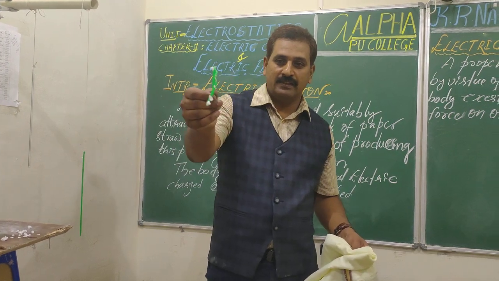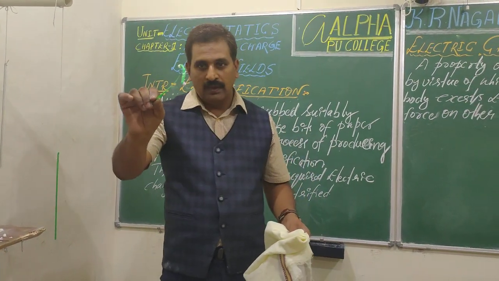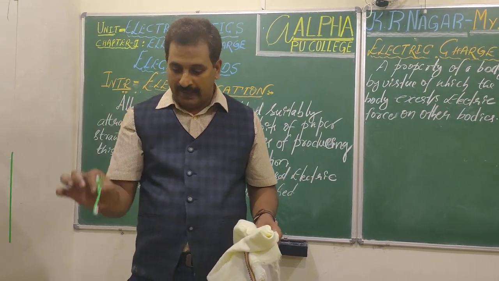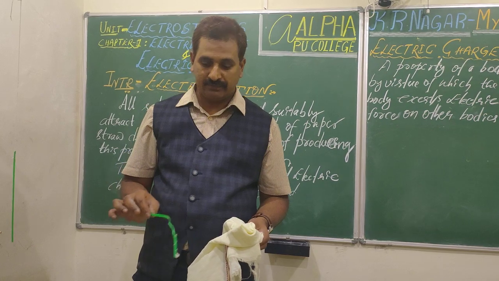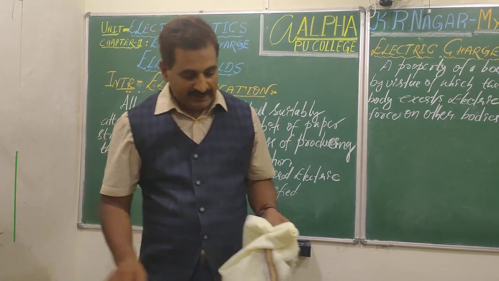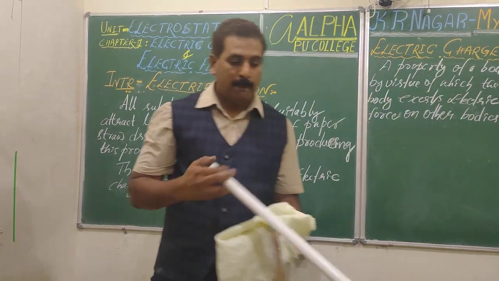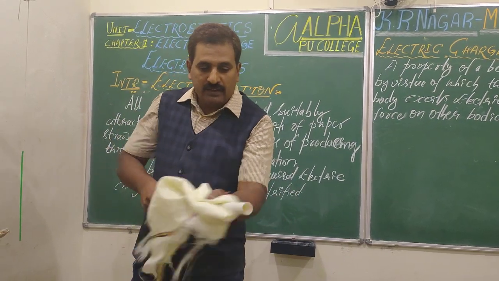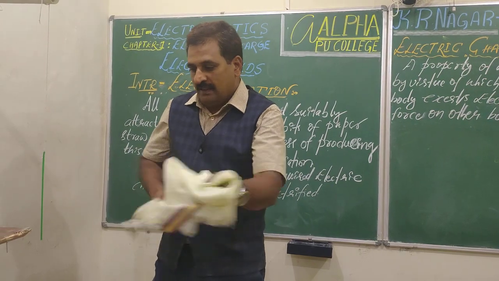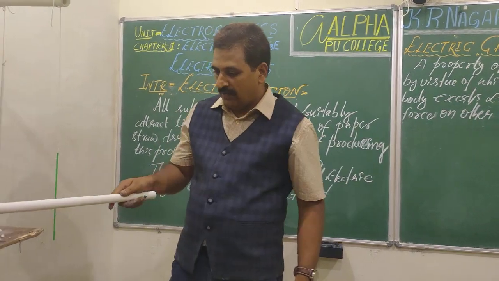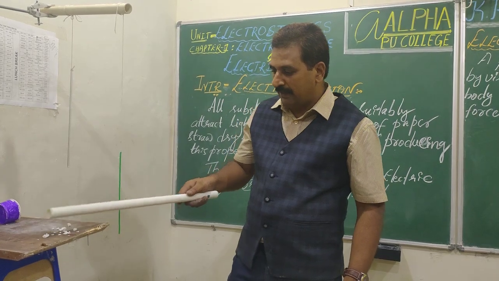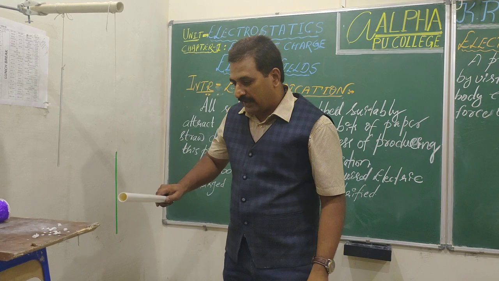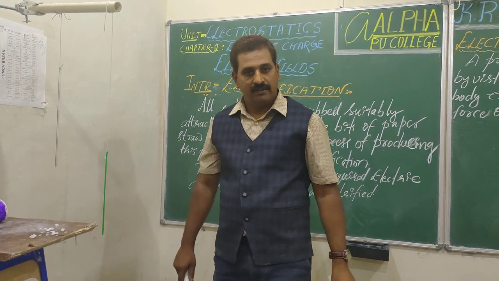This too has acquired something special, a feature or property, like that of the rubber handle or plastic handle. Do the same experiment on this pipe. Okay, this is a pipe, PVC pipe. I'll rub this with the cloth, right? Now, see, this also attracts light material. Look here, this is disturbing this. If you rub more, we'll see this effect to a greater extent. Okay, this is disturbing, right?